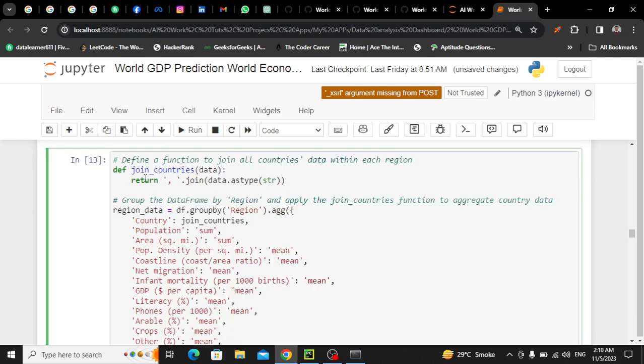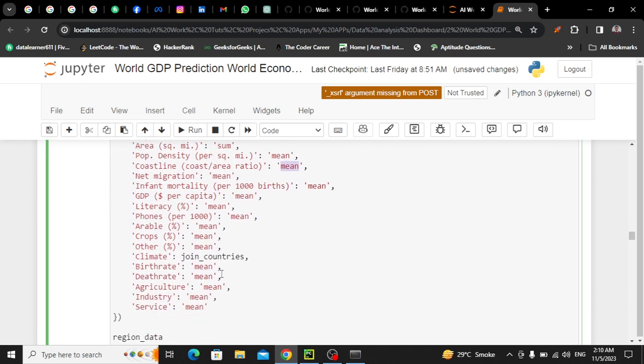So we have the same thing, region data. First of all, we have df.groupby region, and then we have calculated the aggregate. First of all, for each region we have joined all the countries by comma by calling this function. Then we have calculated the sum of population, the sum of area for each region separately, density per square for population mean, and coastline mean, net migration mean.